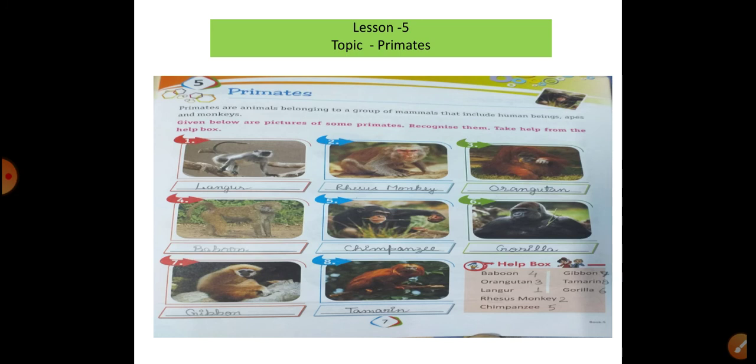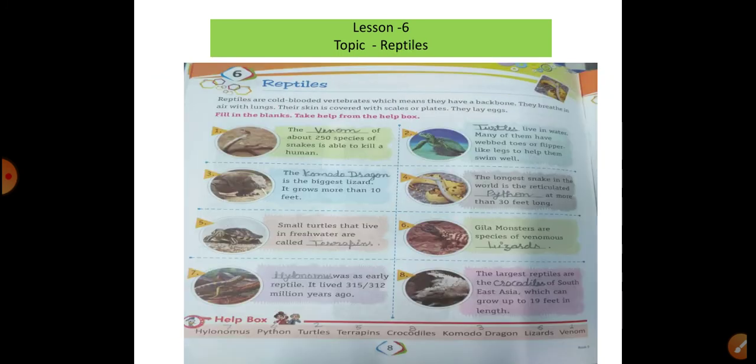So the name should be written down from the helping list, recognizing the particular picture related to it. Next you will see lesson 6, reptiles. Reptiles are cold-blooded vertebrates, which means they have a backbone, and the related pictures are already here. They breathe in air with their lungs. Observe and write down from the helping list.